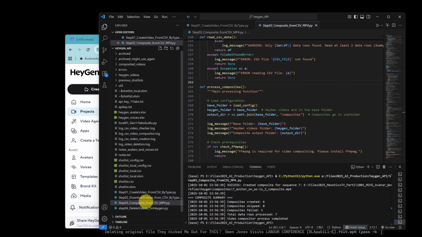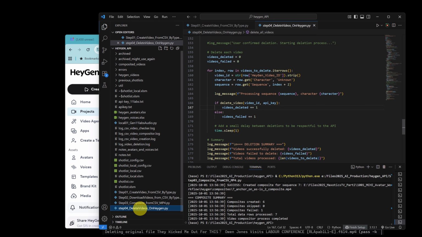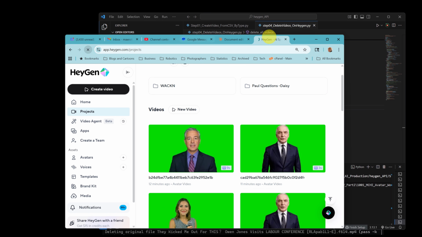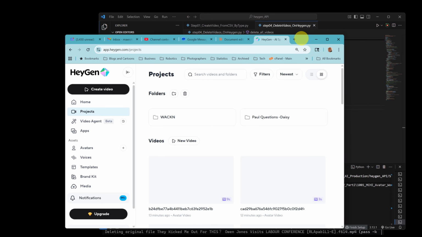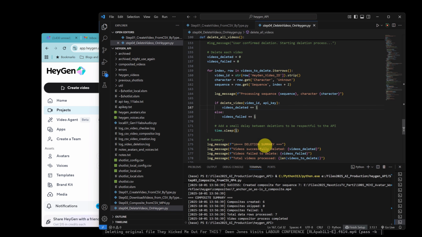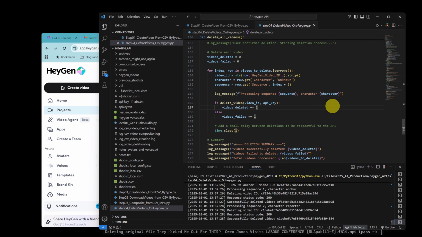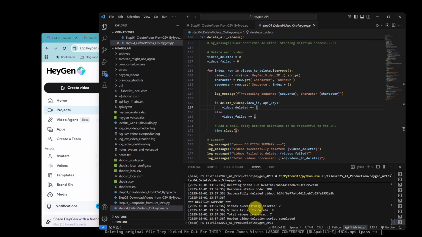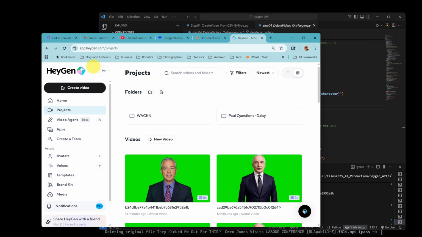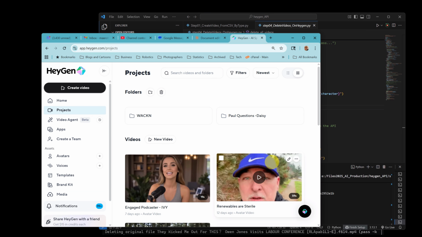And then once I know that I've downloaded all the videos, I can go in here to delete videos, and again it uses the video ID from HeyGen. So if we go to HeyGen, let's refresh this. It'll show all the videos we just did. But now if I run the delete videos, it's going to call the API and say, listen, for all these render IDs, just delete them. So once I finish that, I can go back here, and now if I refresh, you'll see that all those videos are gone.